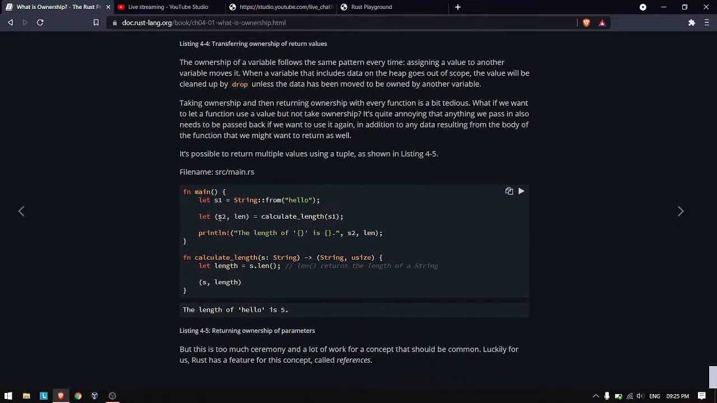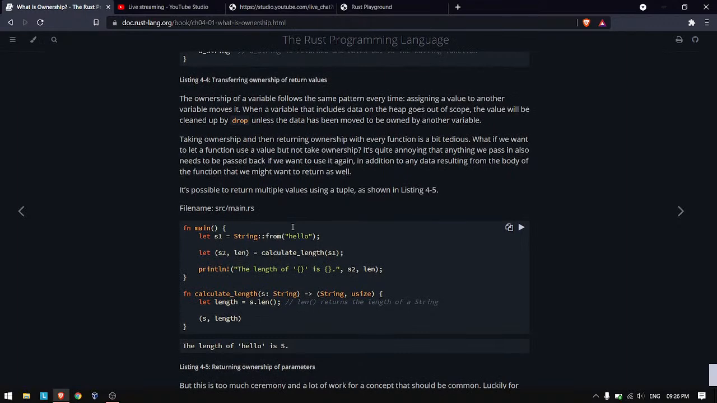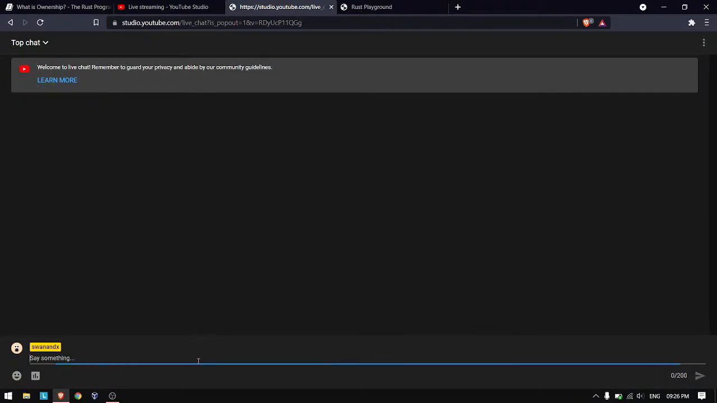This doesn't look quite nice, right? We don't have to do this all the time, and that's where references come into place, which we will see tomorrow. So we don't have to do this ever again like this. I highly suggest you take a look at the What is Ownership chapter on your own also, so you will get a better understanding. I will put the link in chat if you want.